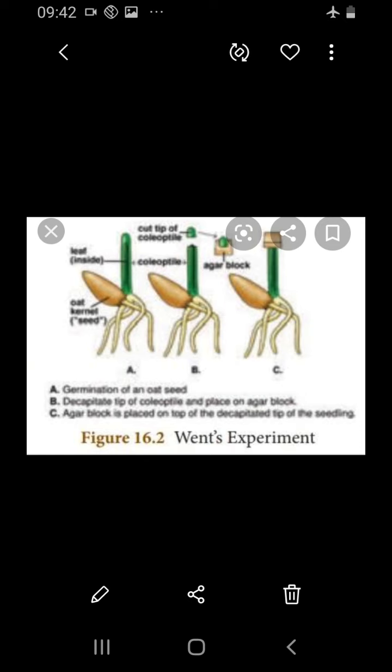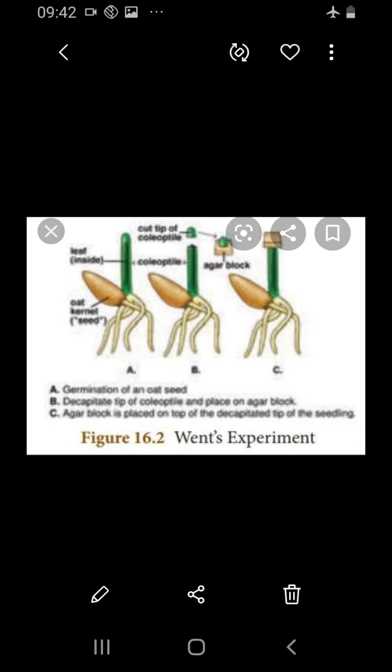In the second experiment, he placed an agar block on the coleoptile. The tip was cut and an agar block was kept over it. In his experiment, he placed a detached coleoptile tip on the agar block. So he kept the tip over the agar block, and in the middle an agar block was kept.